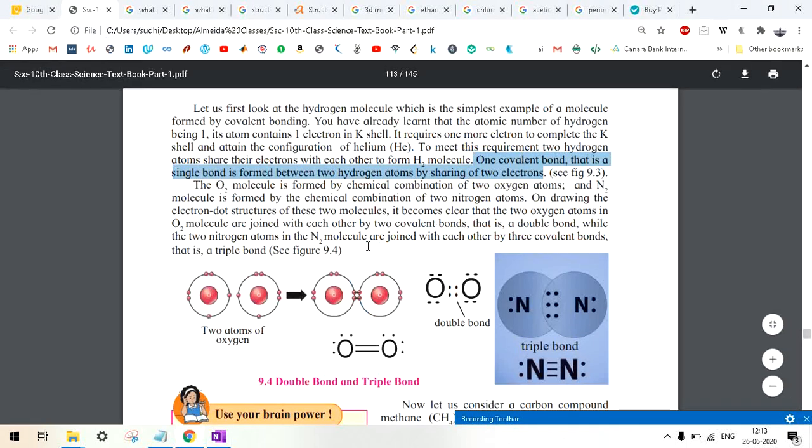Now let's try to read. The next is about O2. O2 is nothing but the oxygen that we inhale. So the O2 molecule is formed by chemical combination of two oxygen atoms, and the N2 molecule, that is nitrogen, is formed by chemical combination of two nitrogen atoms, on drawing the electron dot structure. Electron dot structure means what? You will draw the atom, you will draw the outermost shell, you will put the electrons like this, and then you will try to see. So this is actually the atom of oxygen.